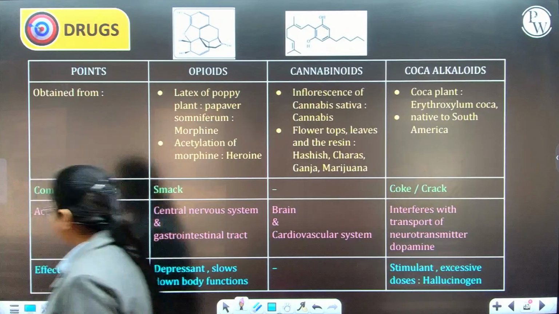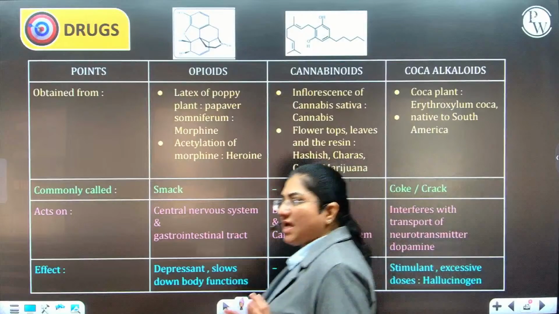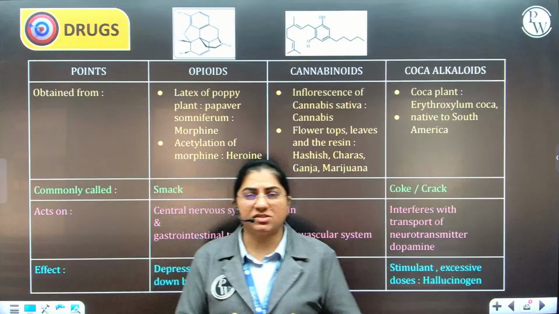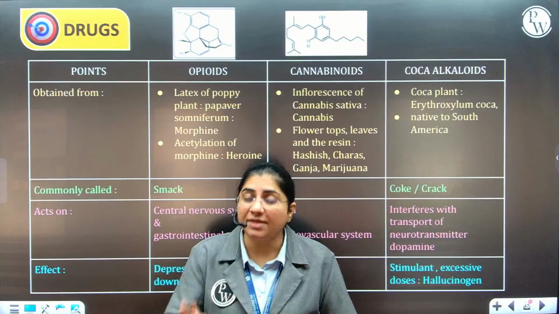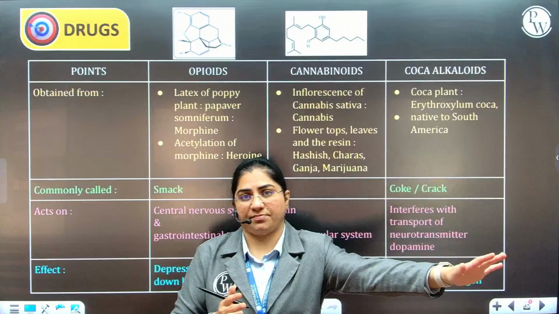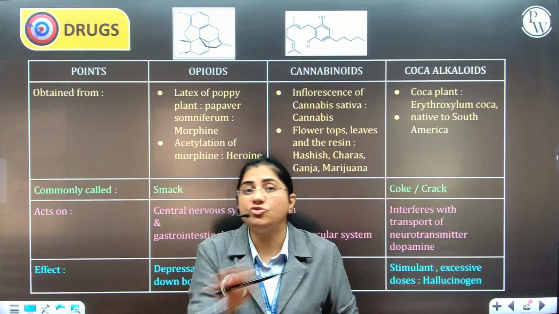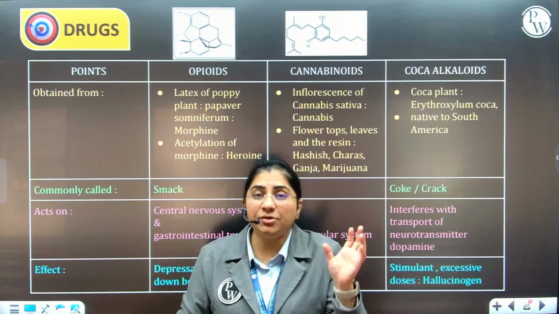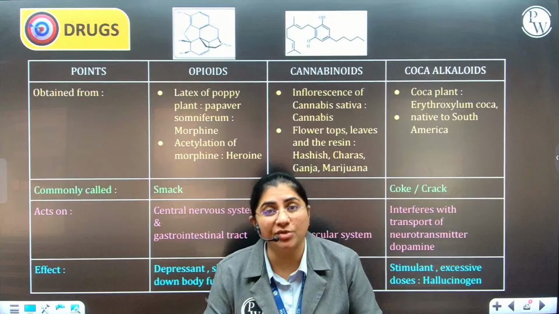Okay. So when we are talking about drugs, they're basically the ones which have been used medicinally or for any kind of religious purpose since ages. But when these are used for purposes which are not medicinal or in doses which are not medicinal, you call it drug abuse.